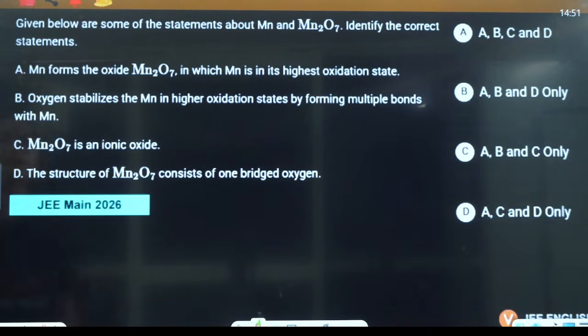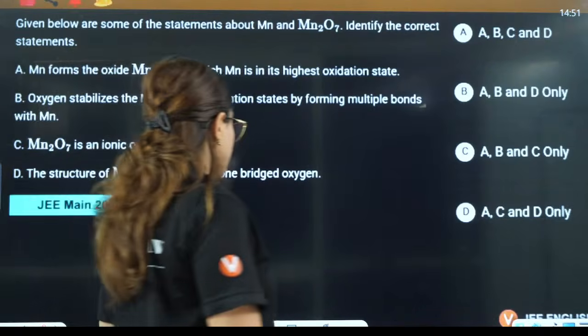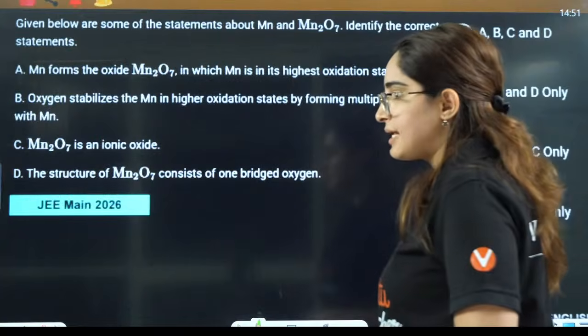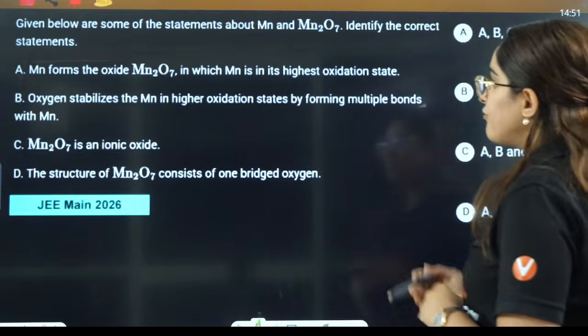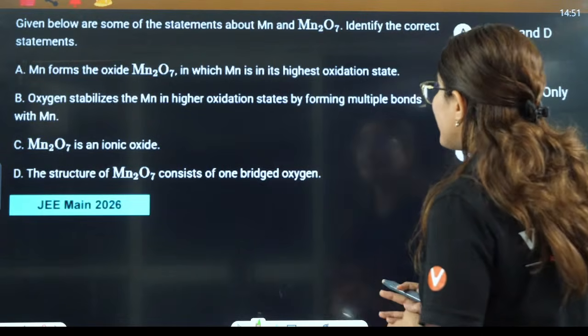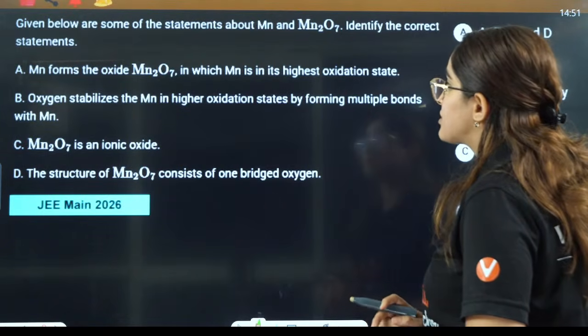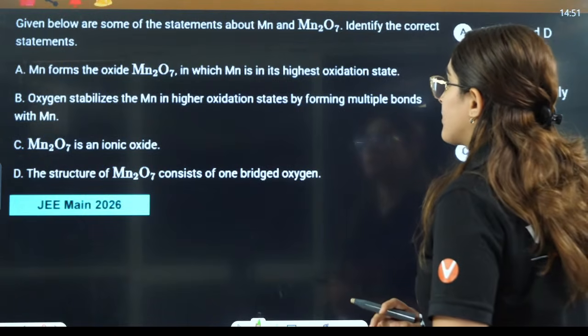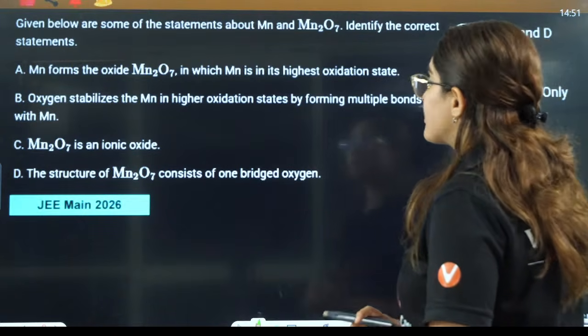Next question, guys, again a statement based question. Let's see. Mn forms the oxide Mn2O7 in which manganese is in the highest oxidation state. Manganese is in plus 7.